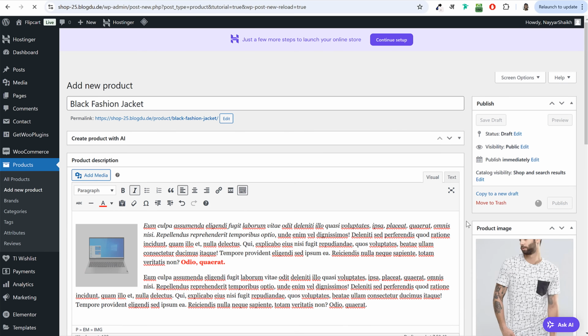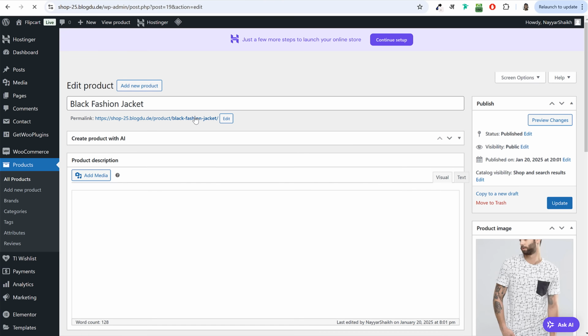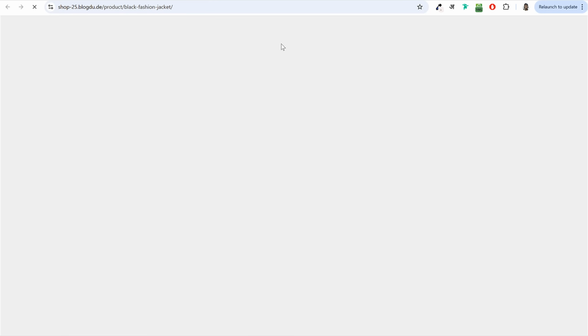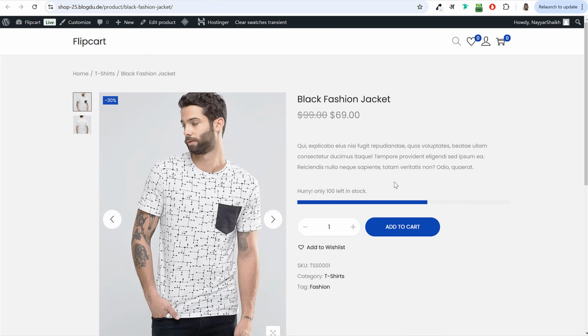So this is how you can create your first product. Once it is published, I'll show you how it looks on the front end. All right, so it is published. I'll open this link in a new tab. And you can see this is how your product will look on a front end. This is how everything will look.